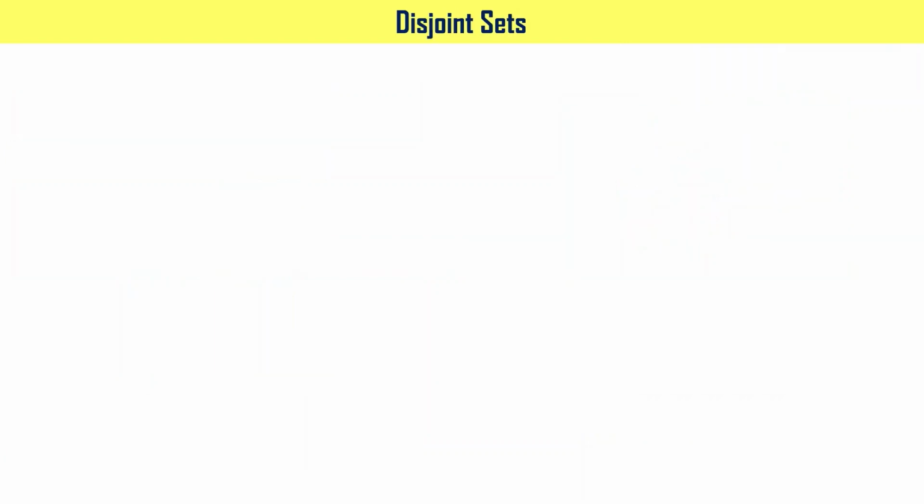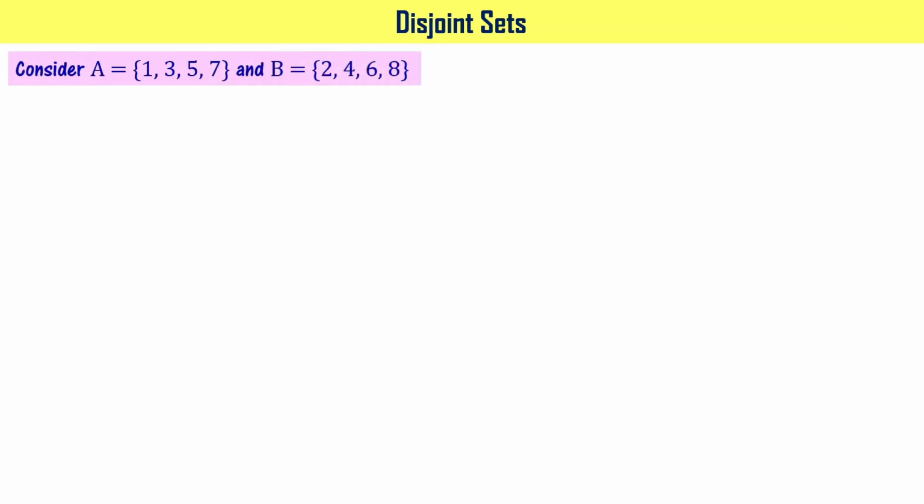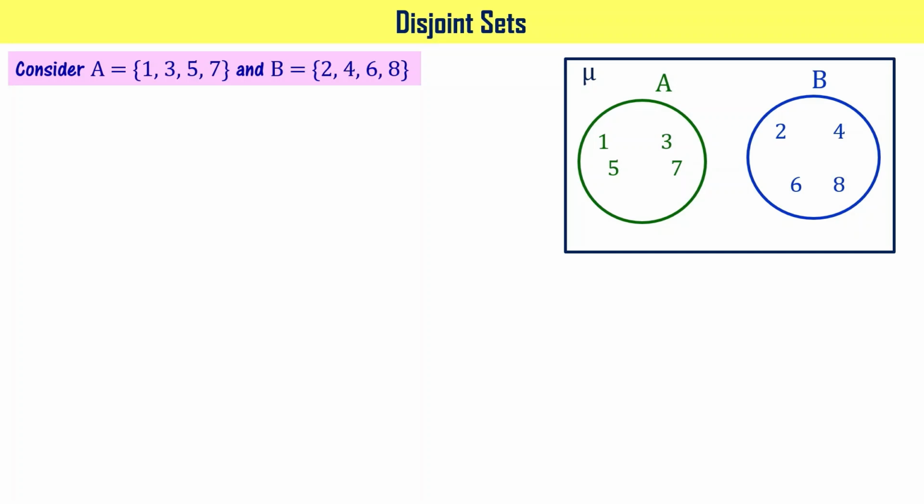Let us now learn about disjoint sets. Consider set A containing elements 1, 3, 5, 7 and set B containing elements 2, 4, 6, 8. As you see here, the Venn diagram of these two sets is shown as drawn here. Set A contains 1, 3, 5, and 7. Set B contains 2, 4, 6, and 8, right?